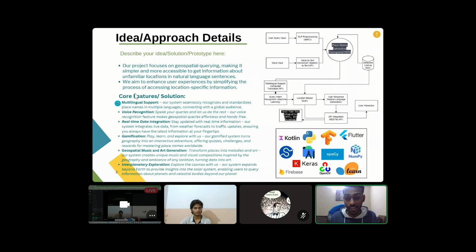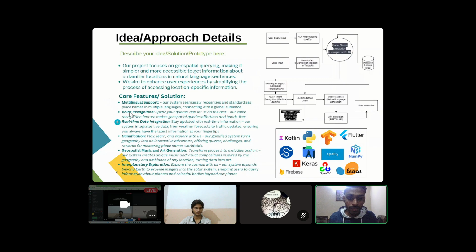For example, it will have multilingual support. Some of the cities, places, or state names are in the local languages of those countries. Even in that condition, it will still recognize and show the results of those places. We also have a voice recognition system, or voice input, where the user can give input by voice, which is a hands-free way of giving the input.